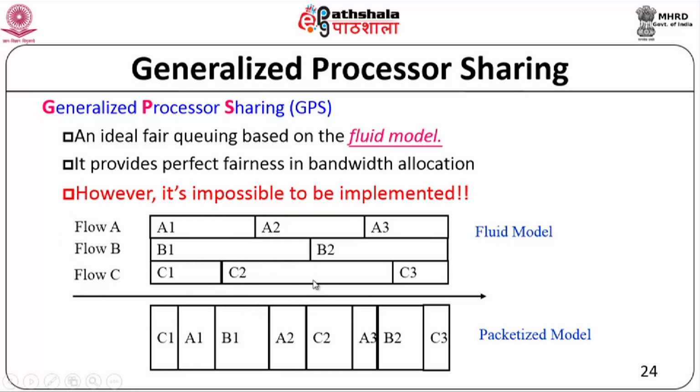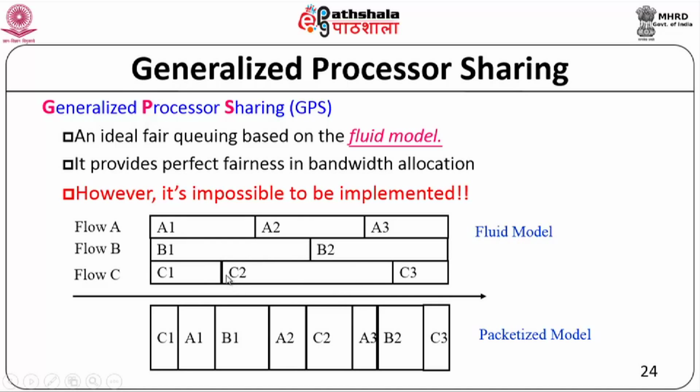Now if you look at the same thing with respect to packets, obviously we cannot have 3 packets going simultaneously in the network, because it will be only one packet at a time, you can't have it. So in order to approximate this, because it obviously cannot be directly implemented on networks, but this is the kind of fair model that we would like to achieve, what we do is look at the finish times. If you can schedule your packets such that they will finish in this order, then that itself will amount to fair queuing, or an approximation to this fair queuing.